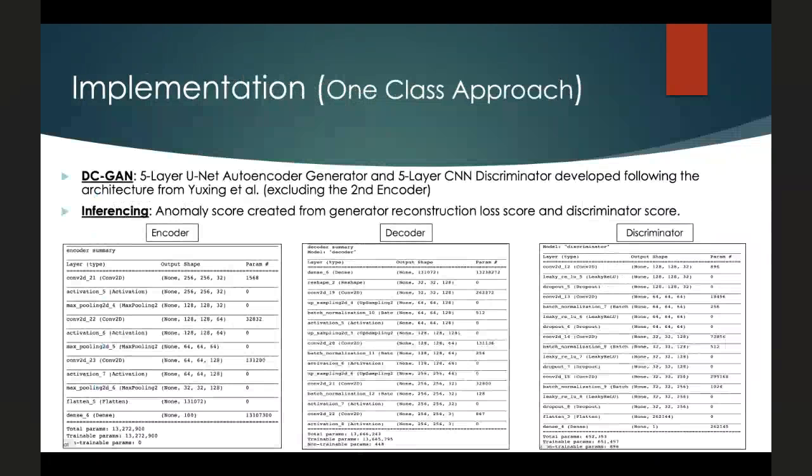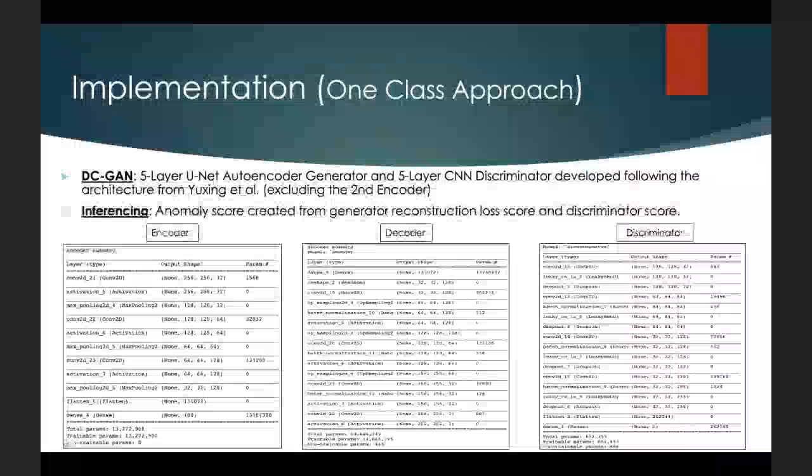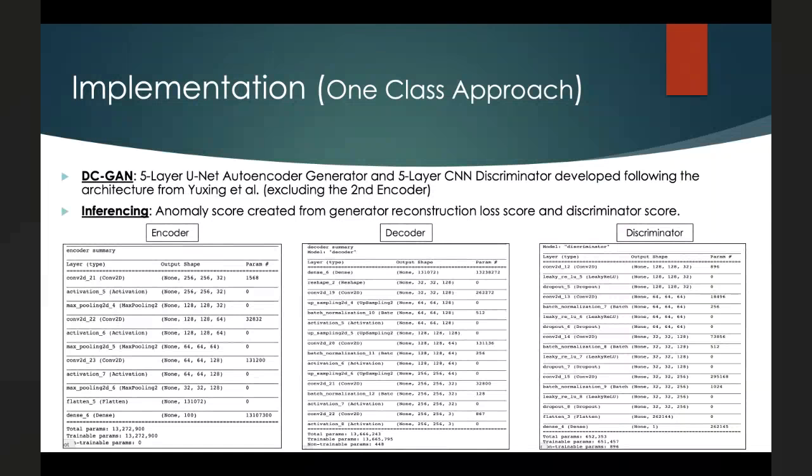For the one-class DC-GAN approach, we have built a 5-layer UNet autoencoder generator model and a 5-layer CNN discriminator model. The goal of the encoder is to take a normal chest X-ray image and create a latent representation of that image. The goal of the decoder is to take that latent representation and try to reconstruct the original input image. Now, the goal of the discriminator is to take as input the original input image and the reconstructed image from the generator and try to classify which one is real and which one is fake.